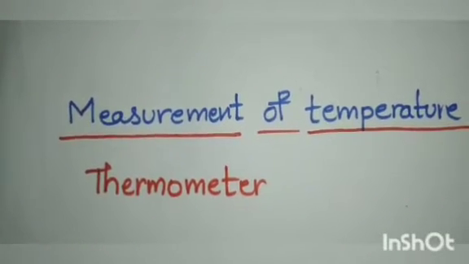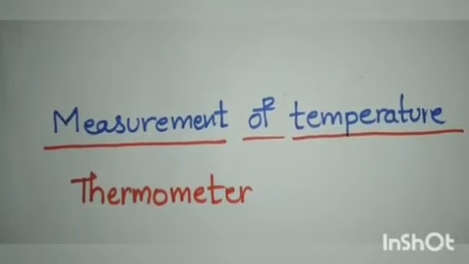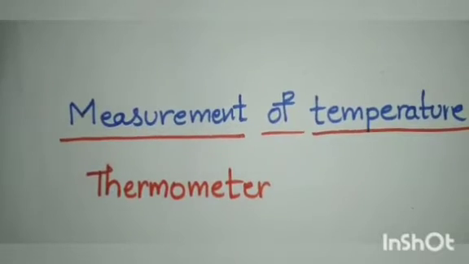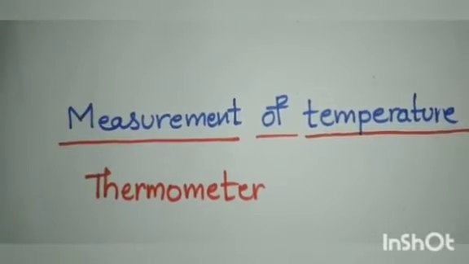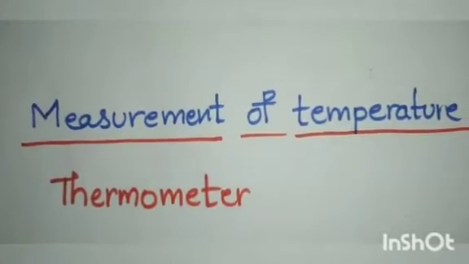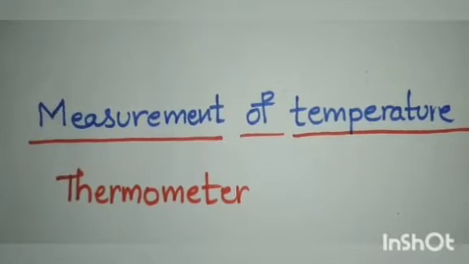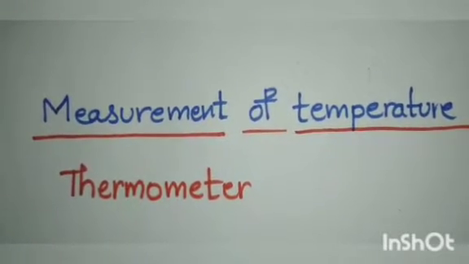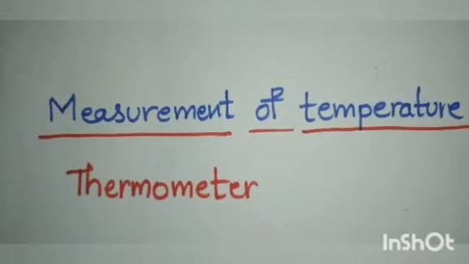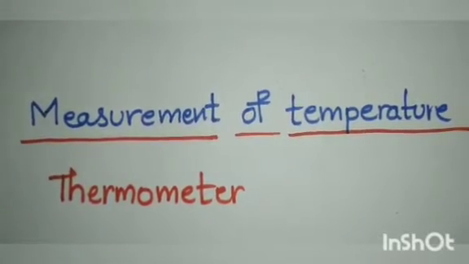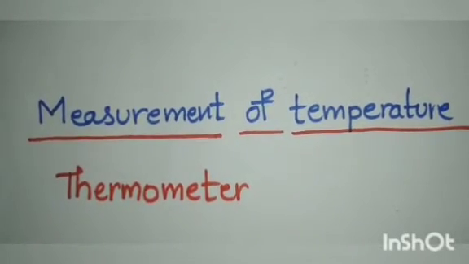Measurement of temperature. The temperature of a body is measured with a device called a thermometer. The most common types of thermometers are classified on the basis of the type of liquid filled in them. So based on that, we can divide the thermometers.